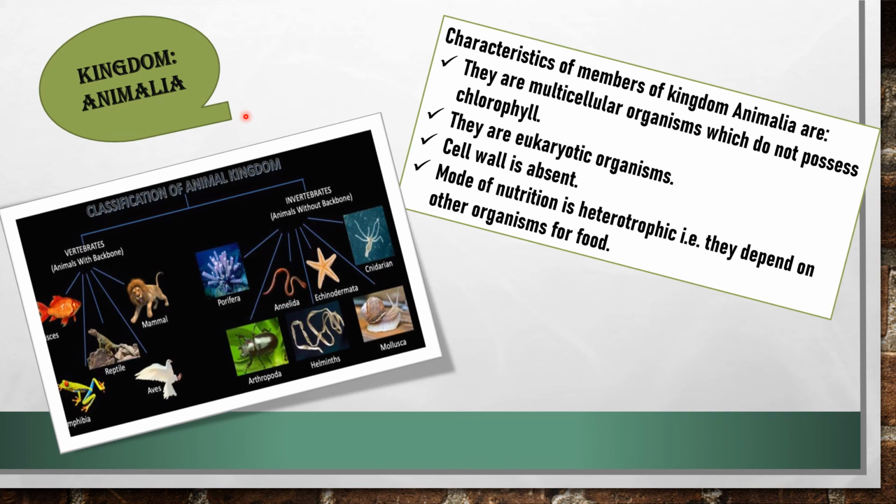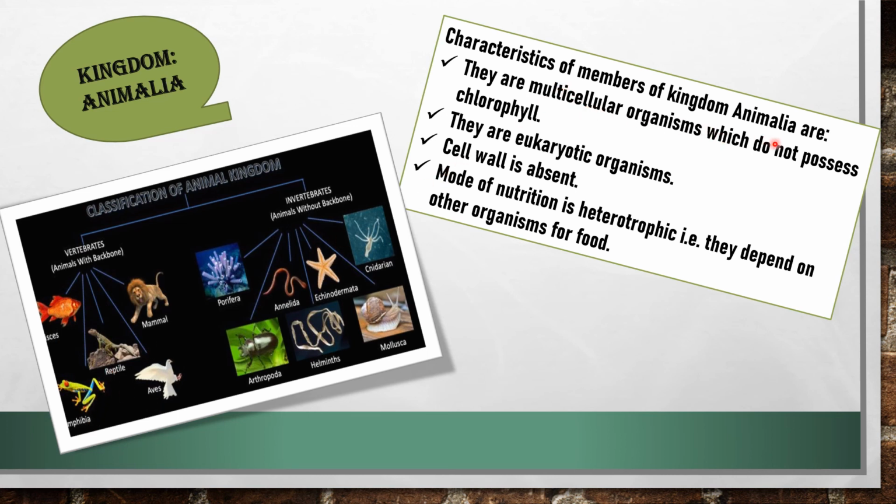All animals are divided into two groups, invertebrates and vertebrates. Invertebrates are without backbone and vertebrates with backbone. So classification of animal kingdom: vertebrates, animals with backbone, and invertebrates, animals without backbone. Invertebrates may be divided into these parts: Porifera, Arthropoda, Annelida, Helminthes, Echinodermata, Mollusca, and Cnidaria. And vertebrates may be divided into fishes, amphibia, reptiles, aves, and mammals.